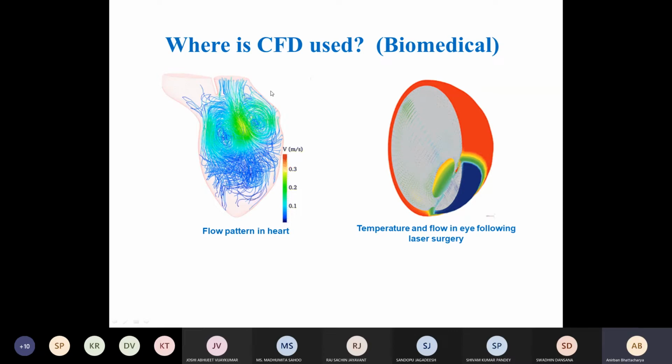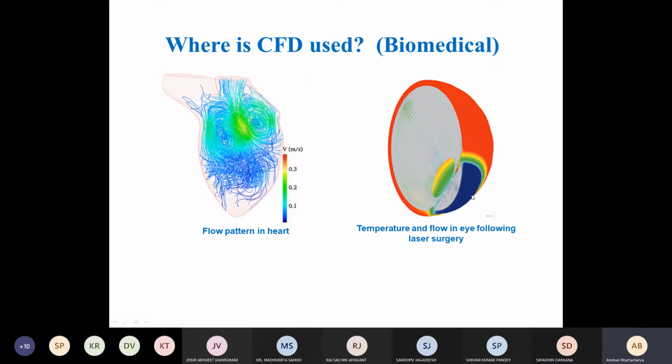So you have to collect data from actual patients, which is tricky. So it is better to do it using CFD. But with CFD there is a lot of challenge, because you cannot replicate the exact process that is happening in a complex biological system. So things are improving over time. Similarly, laser surgery of eyes: how the fluid flow pattern and temperature evolution occur in the eye during laser surgery. We are also working in some areas like laser surgery of cancer cells. If you want to destroy cancer cells selectively using laser and cryogenics, how to do it? That type of problem can also be tackled using CFD. So very good medical applications are there.